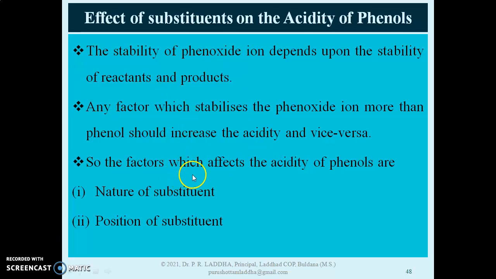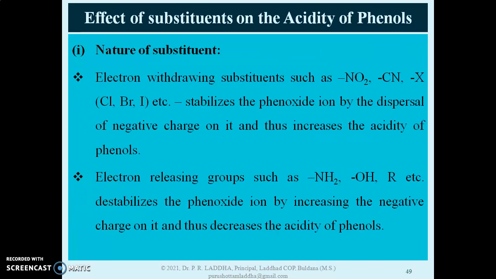So, the factors which affect the acidity of phenol are: 1. Nature of the substituent, that means whether it is an electron donating or electron withdrawing substituent, and 2. Position of the substituent, where it is situated, whether at the ortho, meta or para position. These two factors affect the acidity of phenols.